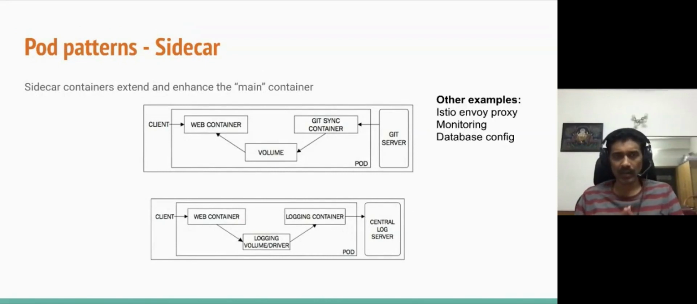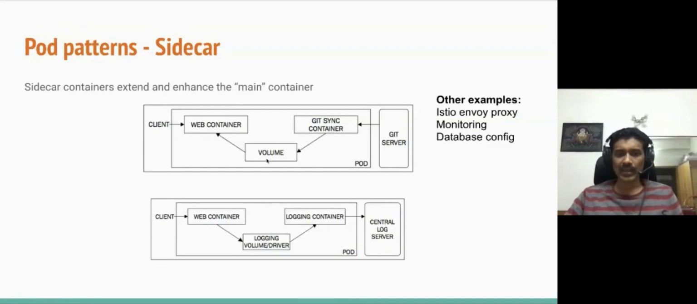There is the sidecar pattern, which is, I would say, the most common pattern that a lot of people use. The reason is, Istio as a service mesh uses a sidecar pattern, and that's why it's one of the very commonly used patterns. Now, it's very similar to the init container, but only in this case, both the containers are going to run all the time.